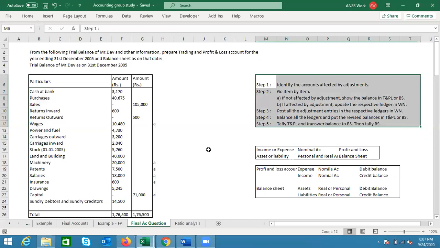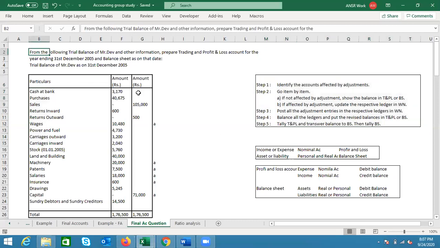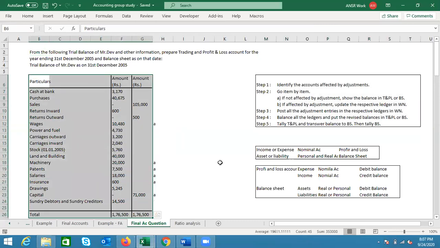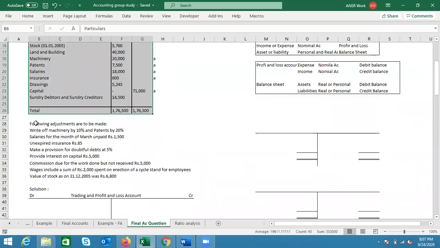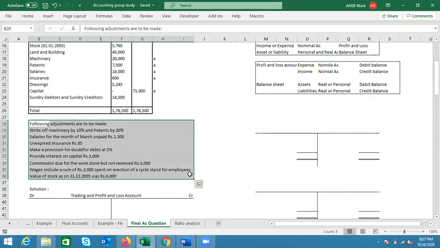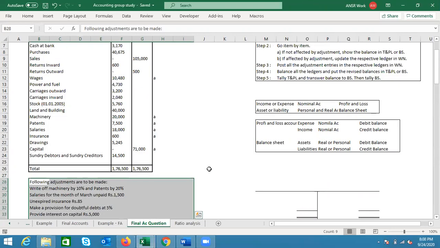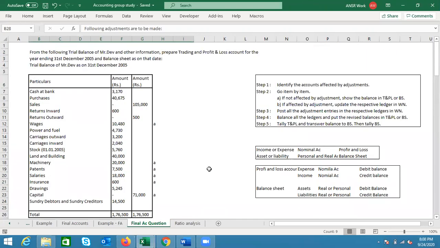Let's quickly go back to the question that we had. We have a question where it says some person is there and we have a trial balance for him at the end of the year, and then we have some adjustments. I'll repeat the adjustments: the transactions that we found out after preparing the trial balance. So we prepare the trial balance once we are done with the journal, then ledger. And after preparing the trial balance, we are finding some transactions that are left out. So basically, entries for these are not yet done. I've already repeated that so many times. I just wanted to quickly remind that.